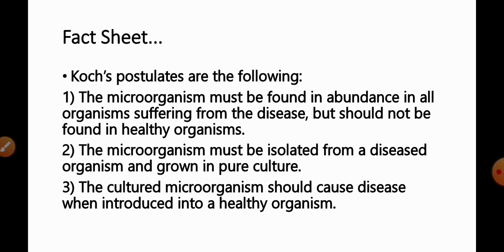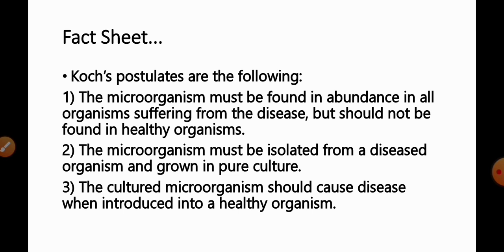Number 1, the microorganism must be found in abundance in all organisms suffering from the disease but should not be found in healthy organisms. Second, the microorganism must be isolated from a diseased organism and grown in pure culture. Third, the cultured microorganism should cause disease when introduced into a healthy organism.